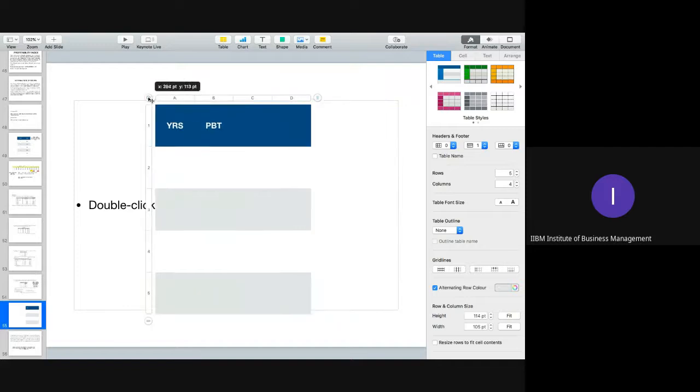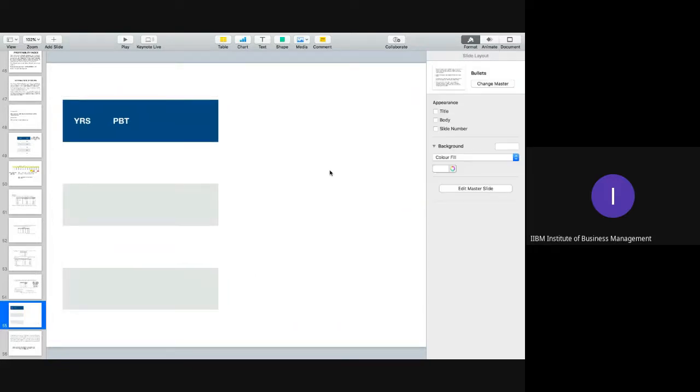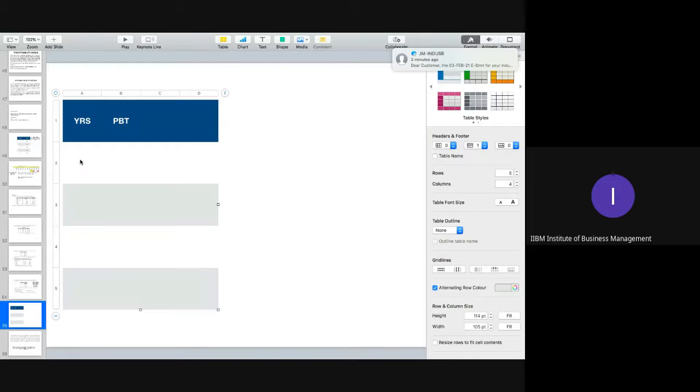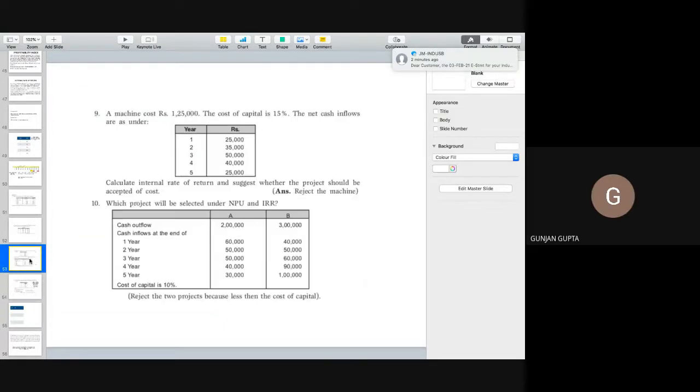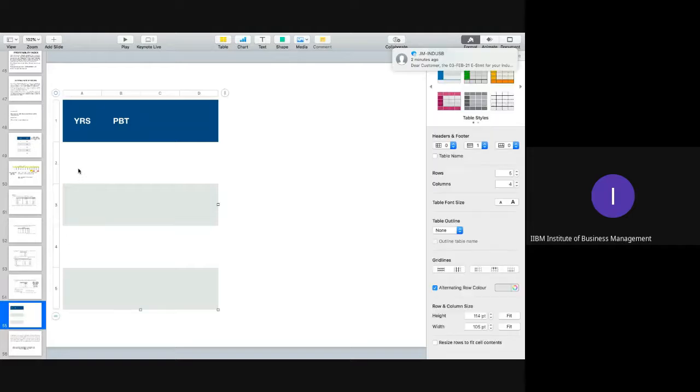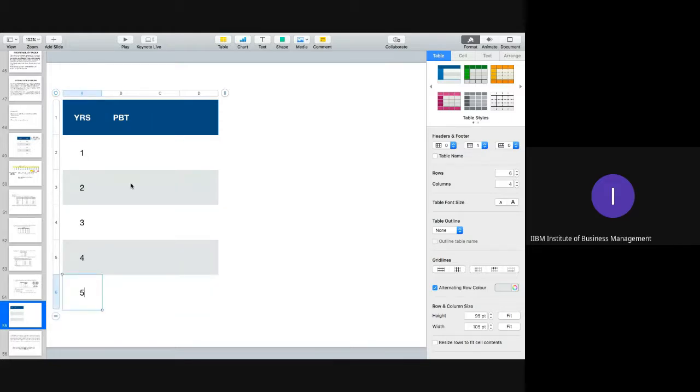Okay. Now, what exactly will we do in this question? First of all, the amount we will mention directly. How many years do we have in this question? 5 years. First of all, 1, 2, 3, 4, and 5. Okay. PBT is given to you, which is 90,000. Then 80,000, 70,000, 60,000, 50,000.